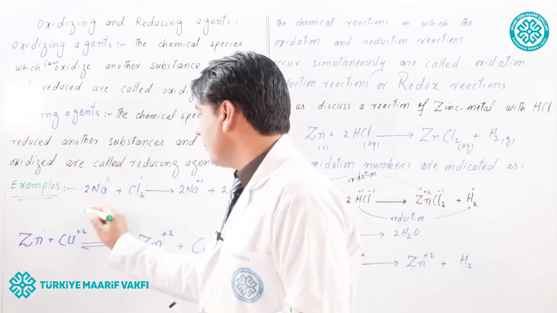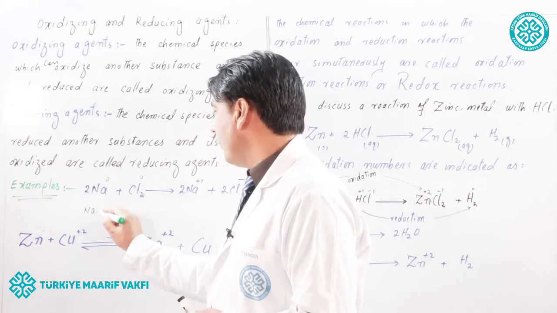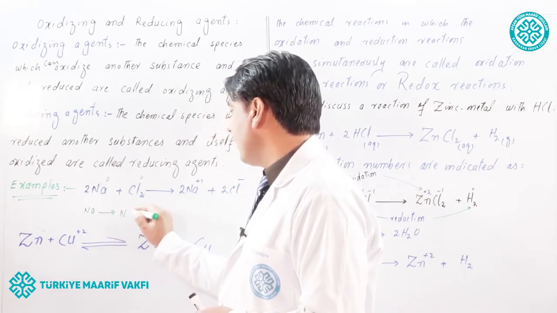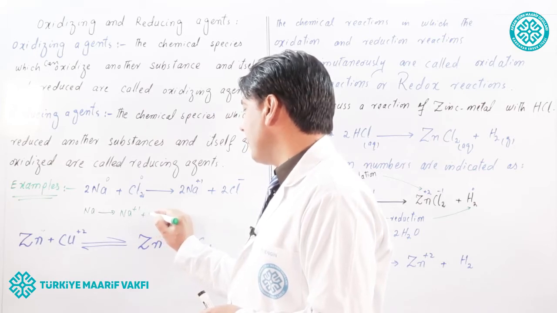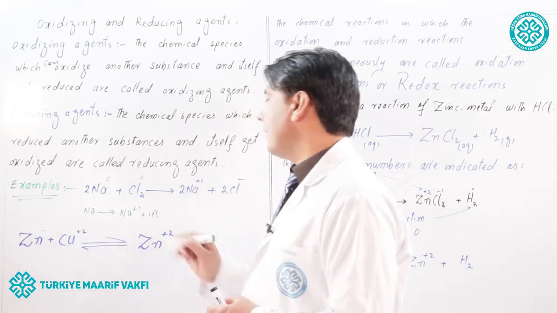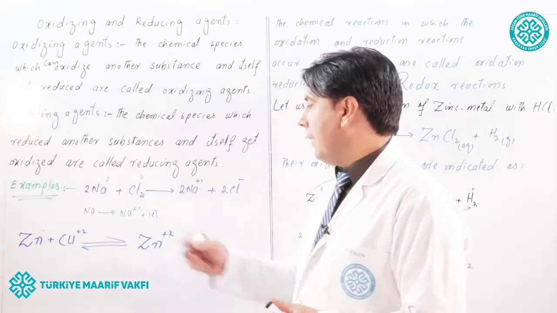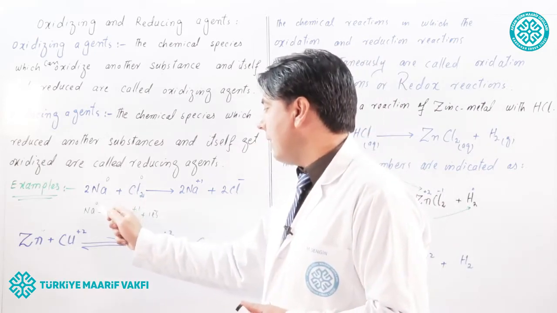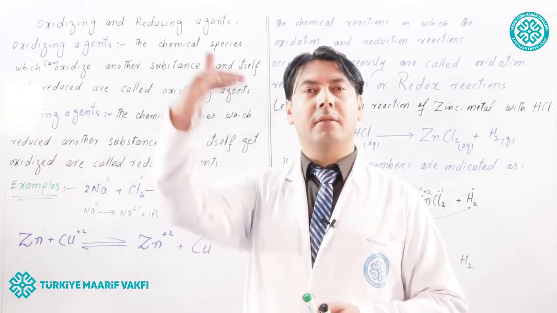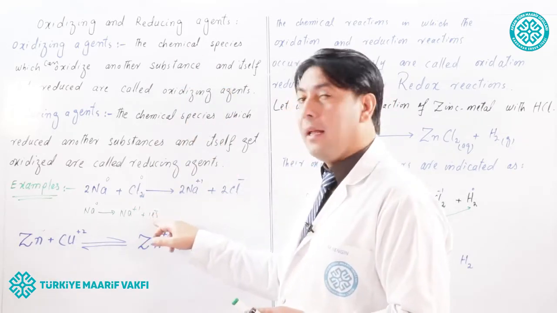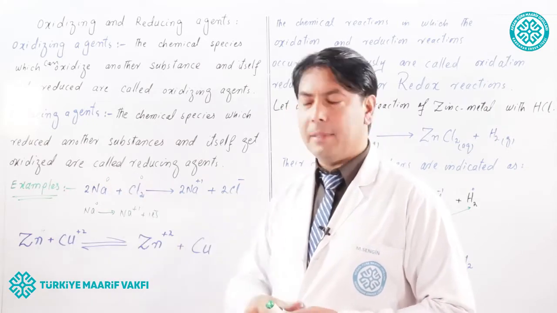For example, sodium, when it loses 1 electron, will become positively charged. So, look to the oxidation state of sodium. The oxidation state of sodium increases from 0 to +1. So, sodium is oxidized by the loss or removal of electrons.